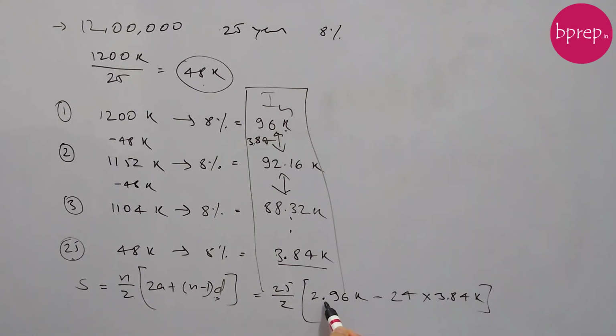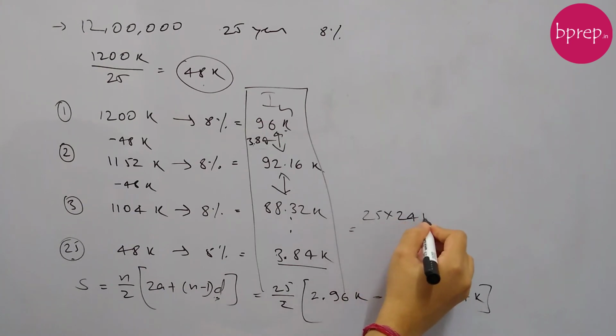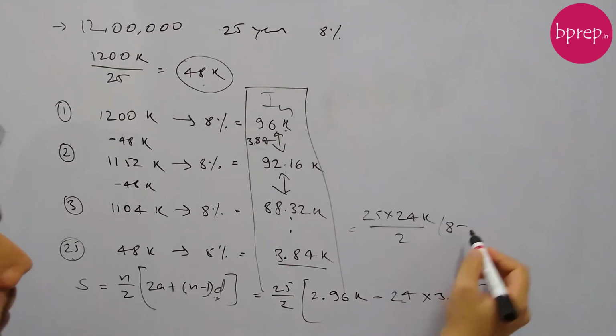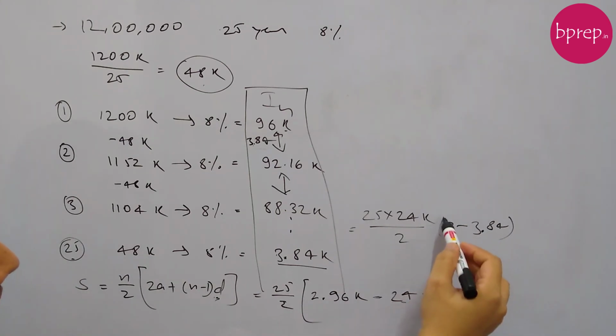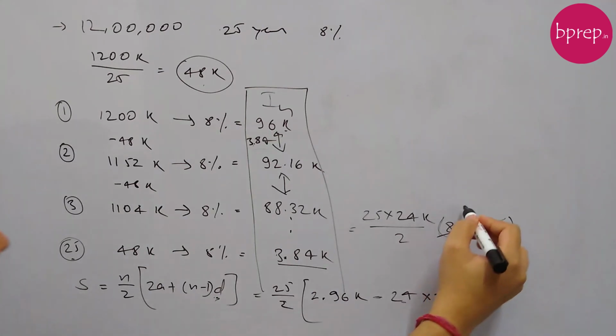From here, if I take 24k common, this becomes 25 into 24k by 2, and here we'll have 4 into 2, 8, minus 3.84, since 24k has been taken common. This 8 minus 3.84 we can write as 4.16.